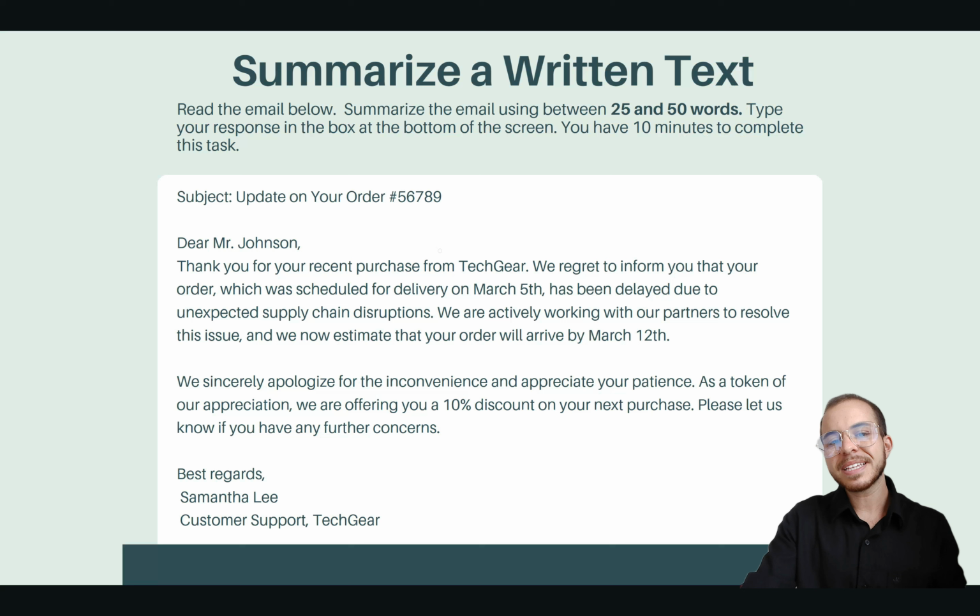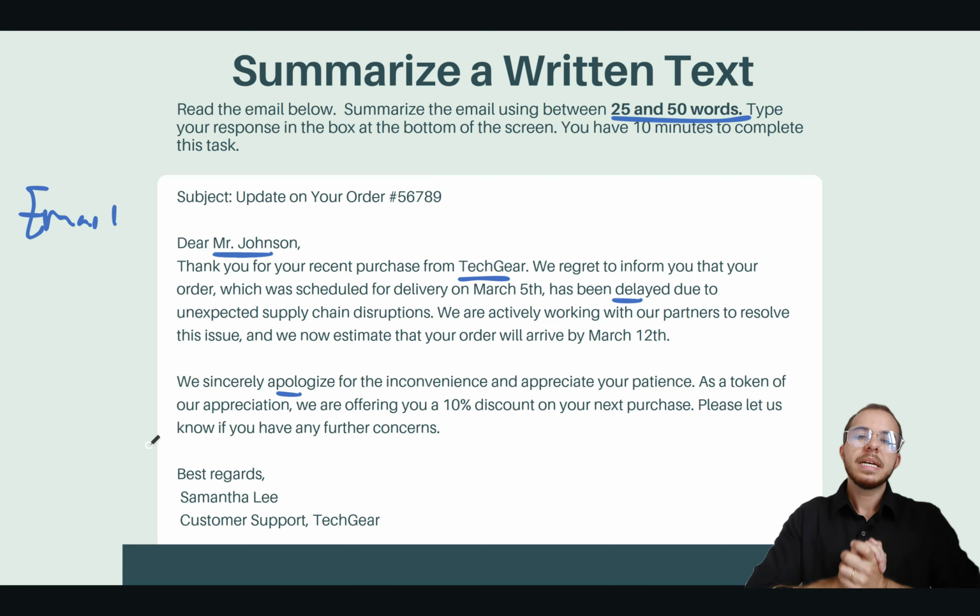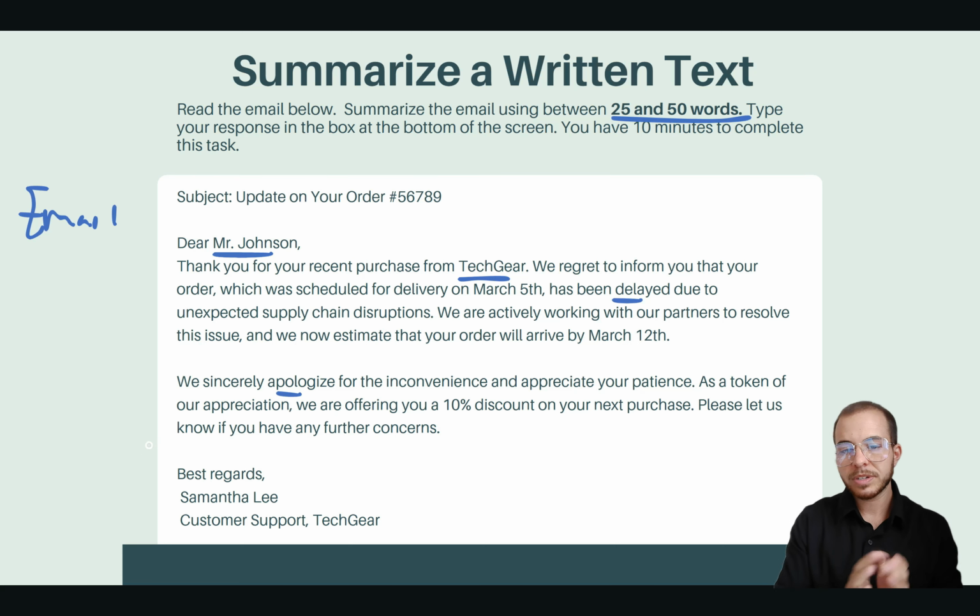So let's take a look at some examples here. This is another one. However, this one is in the context of an email. So read the email, summarize it between 25 and 50 words. Then at the bottom, you'll have 10 minutes to type your response. So go ahead, pause this on your screen here. You're going to read the response. I know it's an email from Mr. Johnson. It's something about tech gear. There was a delay, chain disruptions, etc. We apologize, blah, blah, blah. All right, summarize it in 25 to 50 words. Come back and let's take a look at our example.